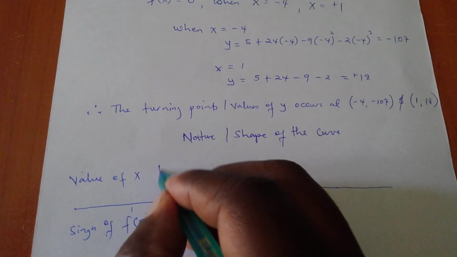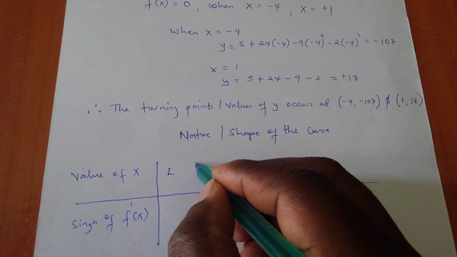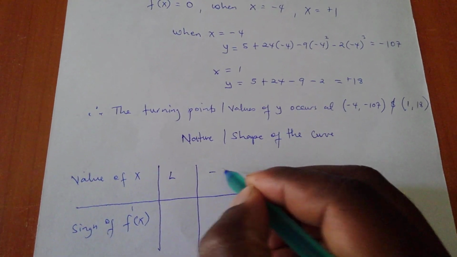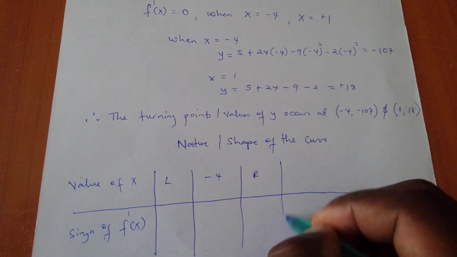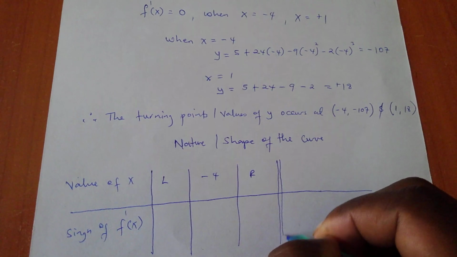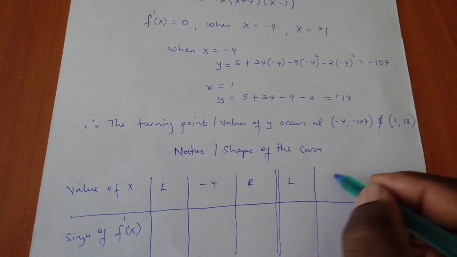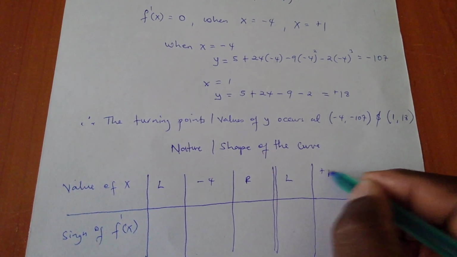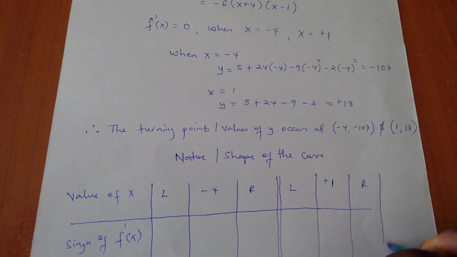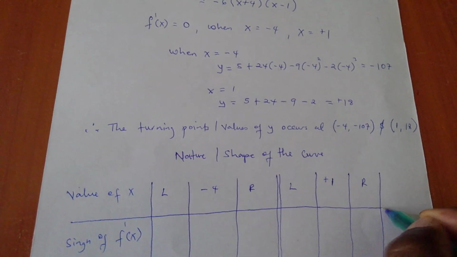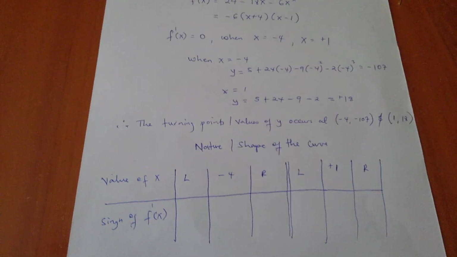So I'll have left of -4, right; I have left of 1, +1, then right. So this is where we are going to determine the nature of our curve.